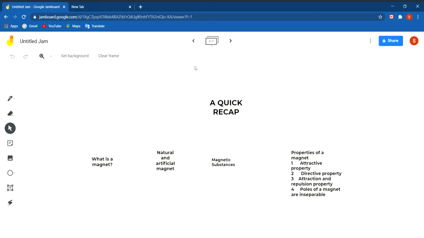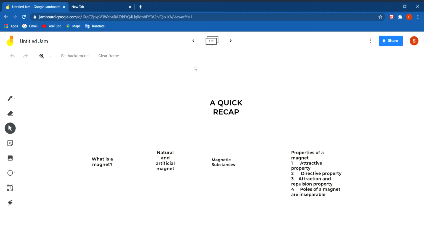And the last property of the magnet was that poles of a magnet are inseparable. A magnet has two poles, north pole and south pole. If you break a magnet into pieces, then each piece will behave like a separate magnet having the two poles, north pole and south pole. We cannot separate north pole and south pole of a magnet.